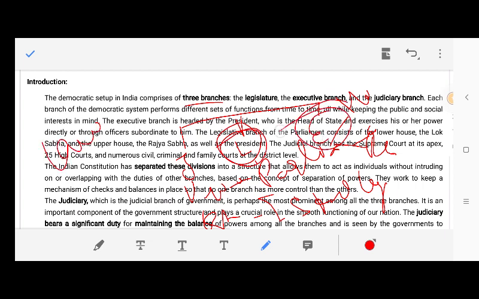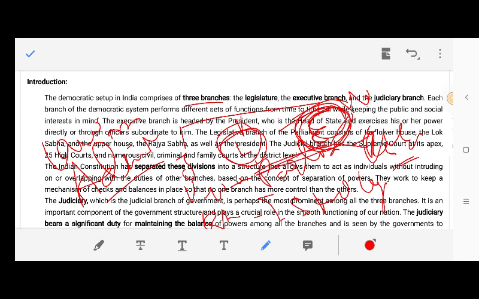And another organ, a residuary organ, is the executive. Executive maintains the administrative matters. It is the residue of legislative, and it enforces and implements policies. So this is the function of the executive.